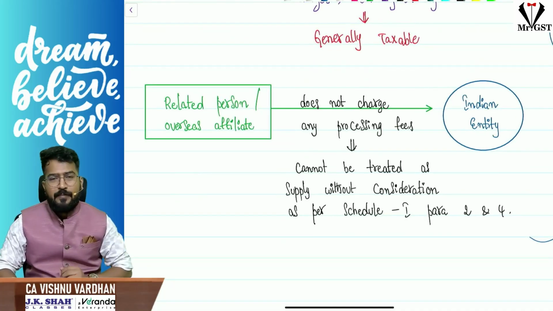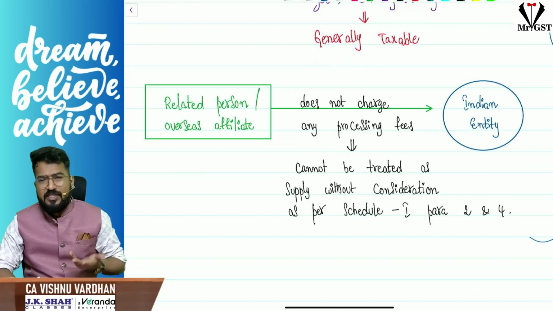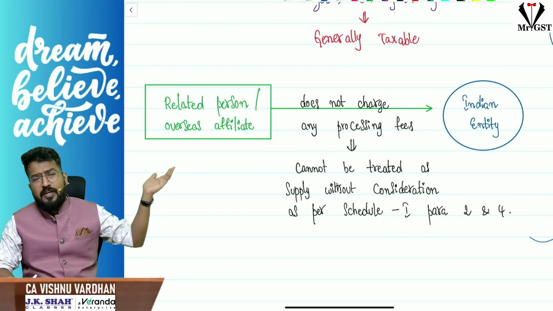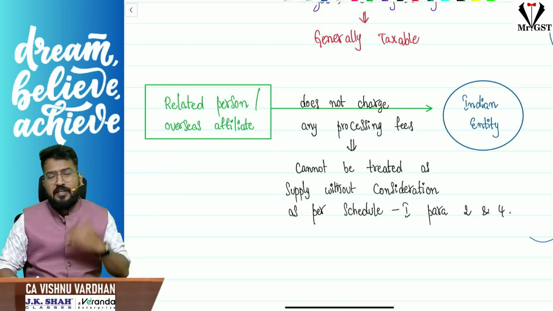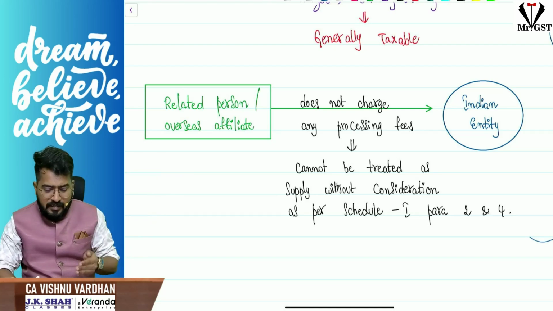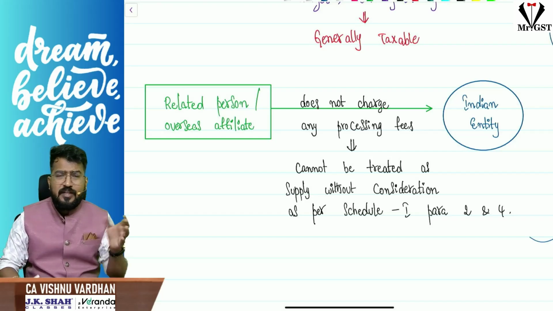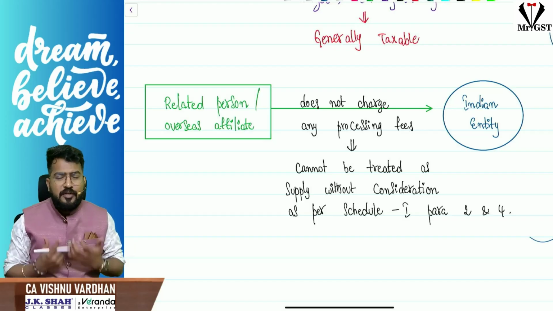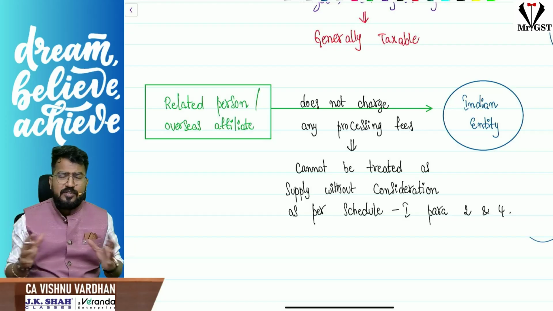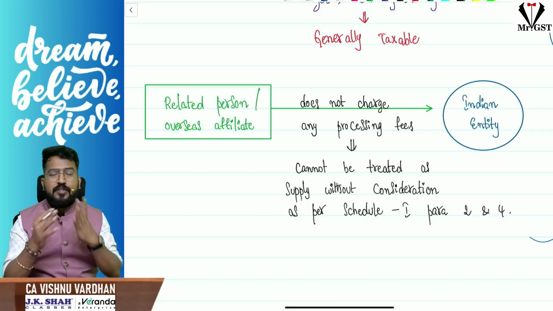Indian entities, because they know each other, they are related persons, or my own foreign affiliate or foreign entity is there abroad, and they are granting loan to me, and I will be repaying to them. We understand whether there will be a situation where they will assess my repayment capacity or my credit analysis, all that stuff. So all these documentation charges, loan processing, etc. will not come into picture here, so they will not charge it.